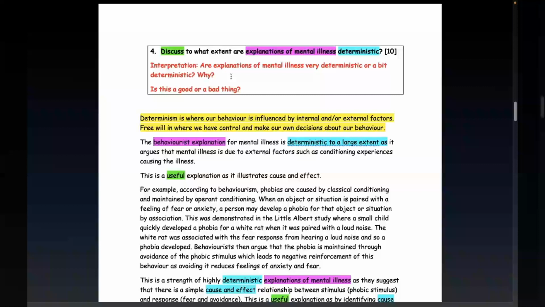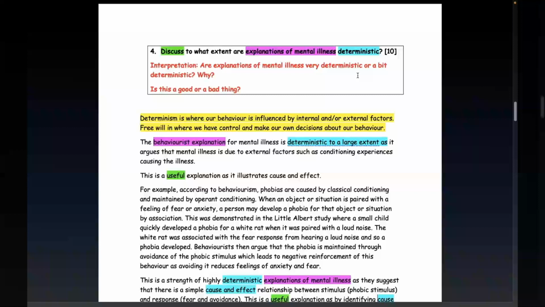So that might invite you to come up with particular explanations for mental illness that you have come across. You've done the behaviorists, you've done psychodynamic, you've done biological, all the different types of biological explanations. What else have I missed? I don't know, humanistic, perhaps. So you've done all those different types of explanations for mental illness. The very first thing you need to do is to decide whether the explanation you are giving is highly deterministic, to a large extent, or is it deterministic to a lesser extent? Okay, a bit.